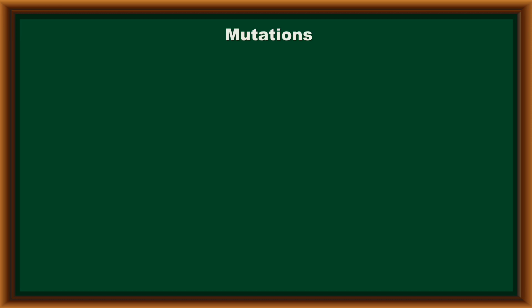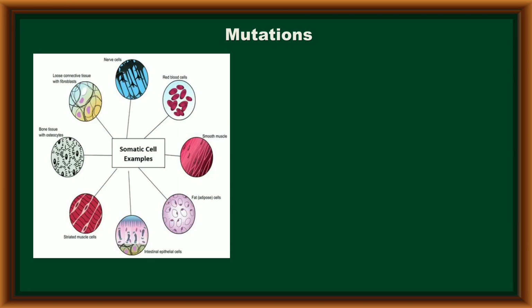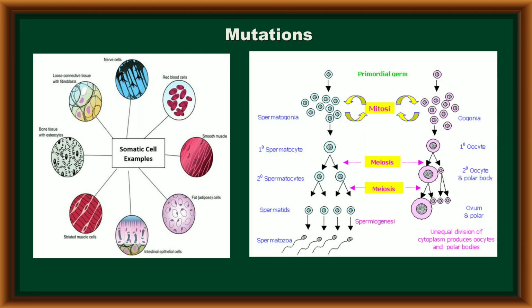Let us know how mutations are observed in a cell. Mutations are generally observed in both somatic cells and reproductive cells or germ cells. The germ cells can produce gametes. If there are mutations in germ cells, it can easily transmit the mutations or changed characters to the next generation immediately.